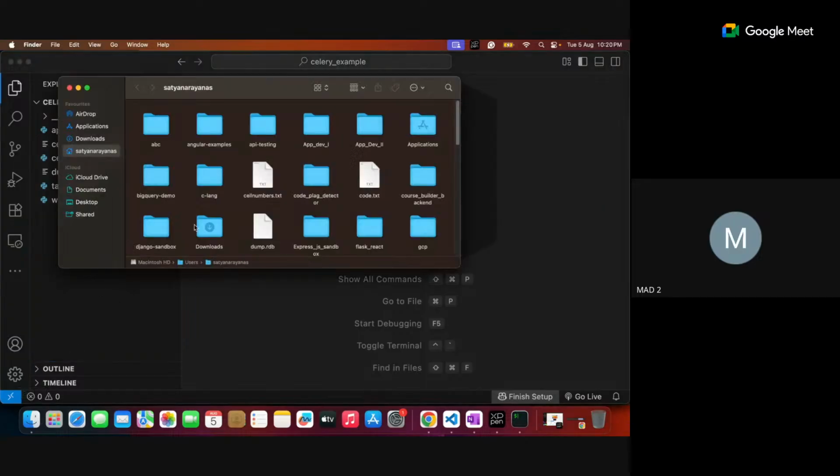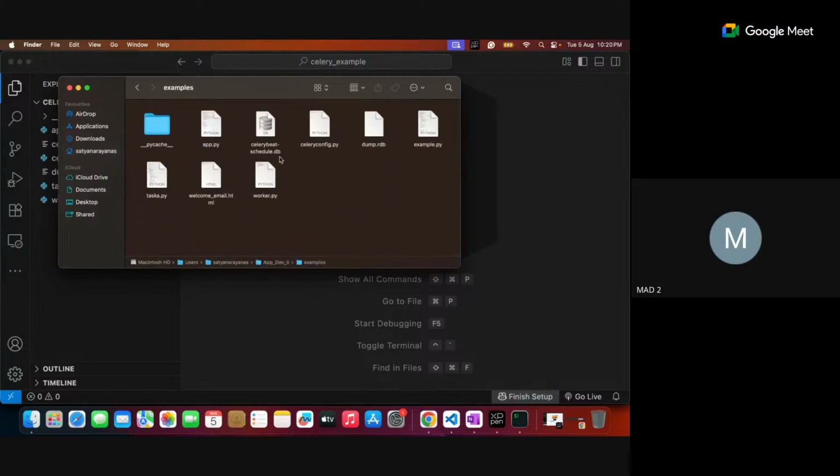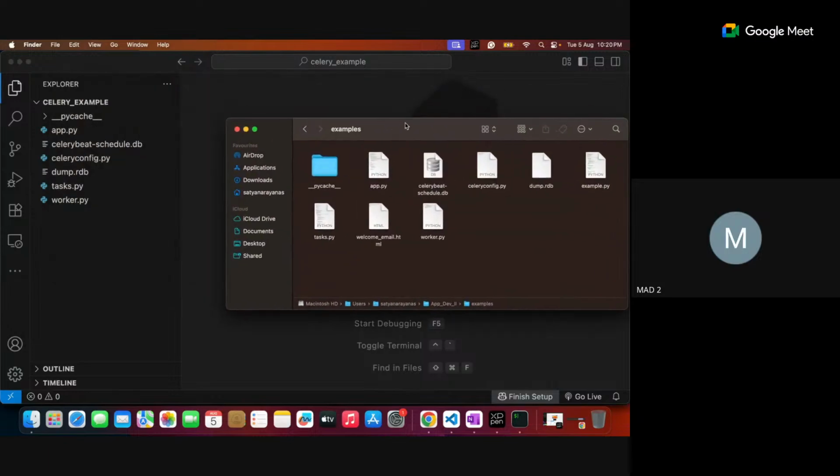It's there in my examples. It's in my app dev two. In my examples, there is an example. Yeah, it is this one.